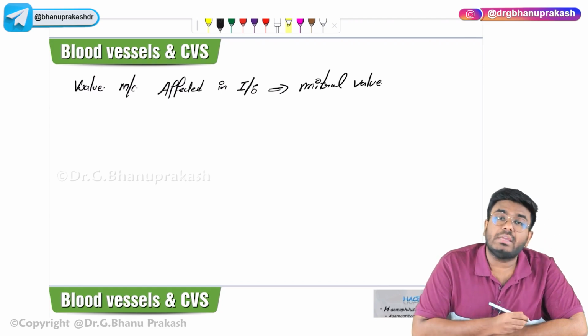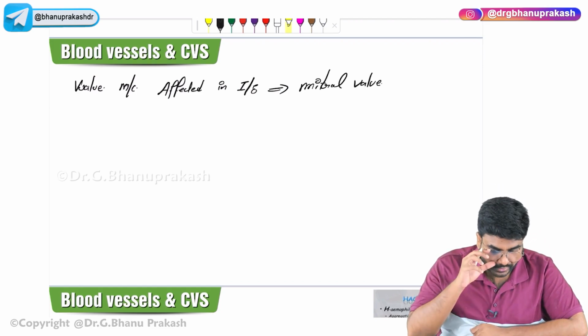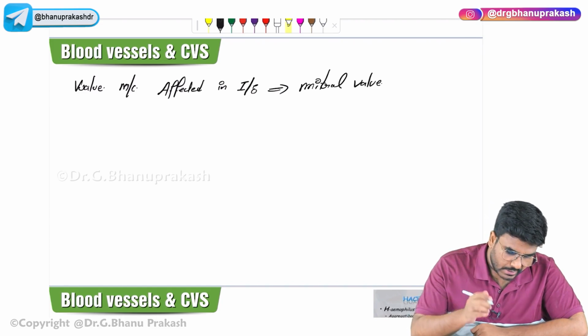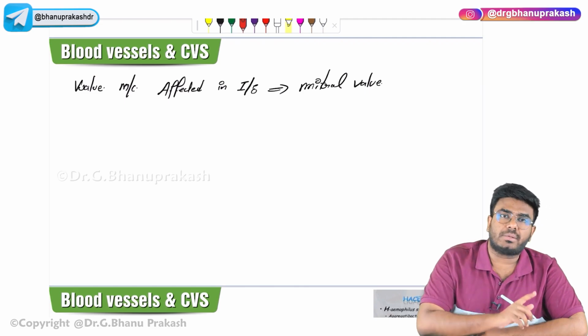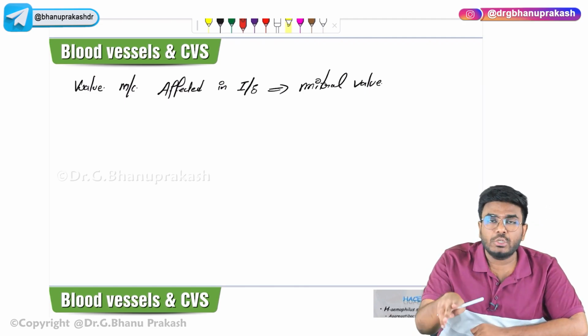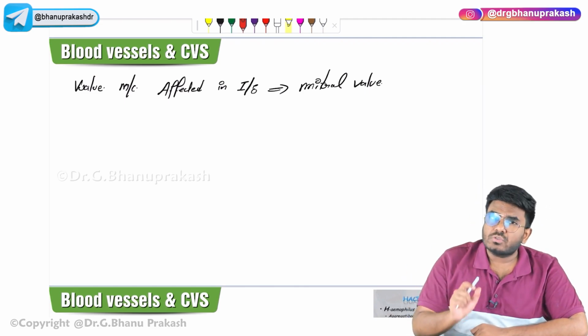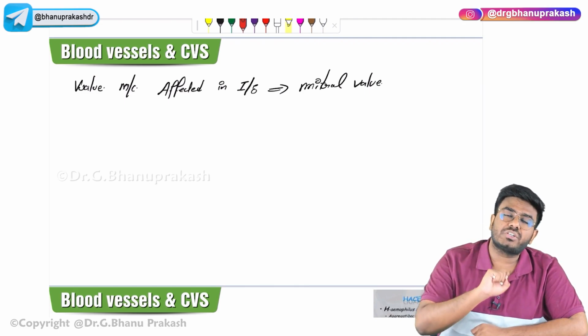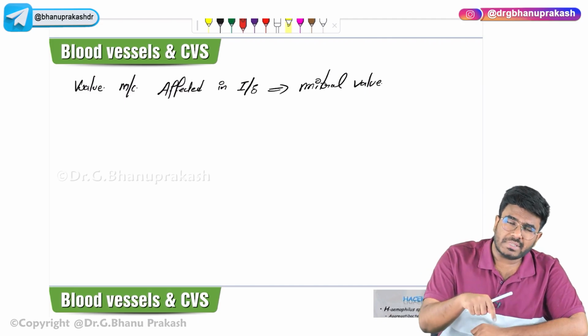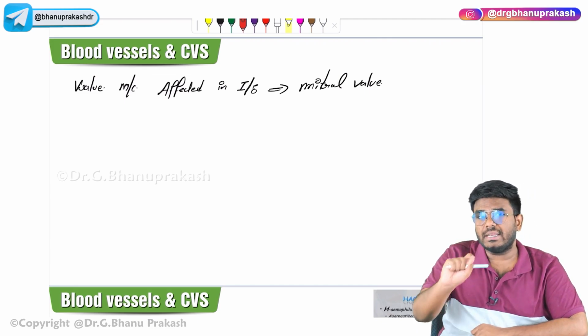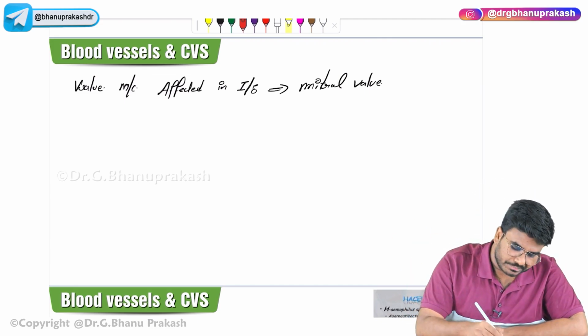Don't forget, even in rheumatic heart disease, the mitral valve is going to be most commonly affected. I have already said, there should be a pre-existing valvular lesion that will lead to infectious endocarditis. So which pre-existing valvular lesion, whether it is mitral regurgitation or mitral stenosis or mitral valve prolapse, can lead to infectious endocarditis most commonly?